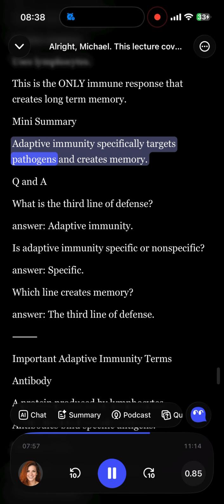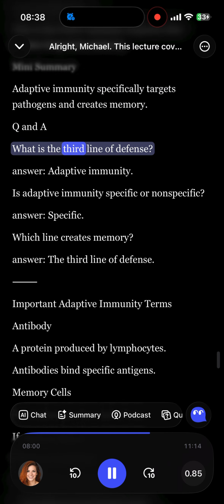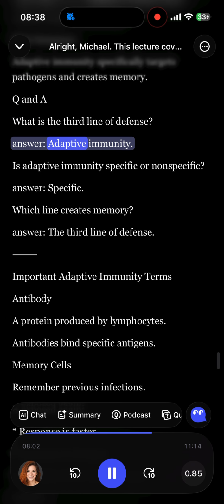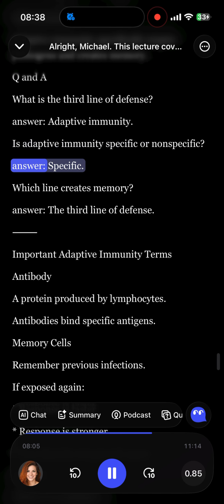Q&A. What is the third line of defense? Answer, adaptive immunity. Is adaptive immunity specific or non-specific? Answer, specific. Which line creates memory? Answer, the third line of defense.